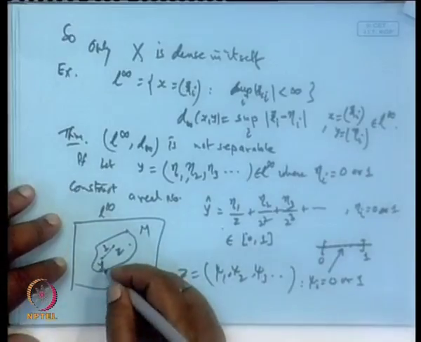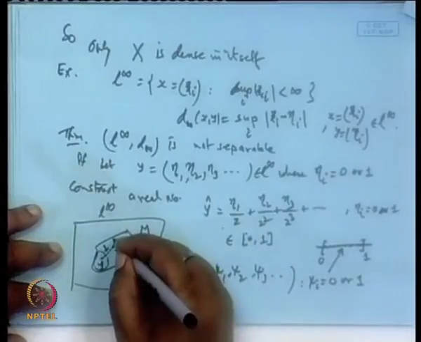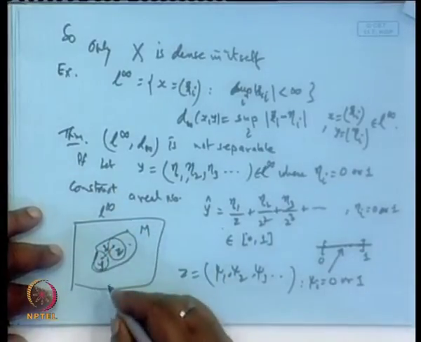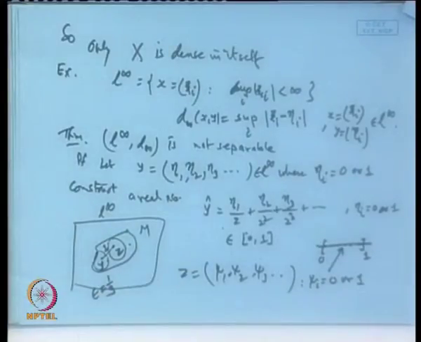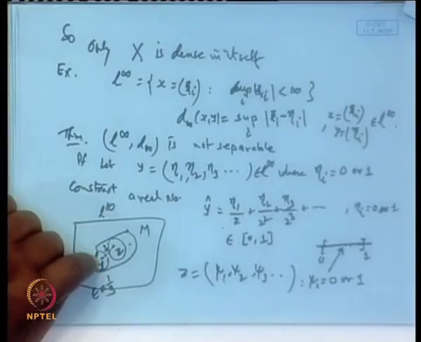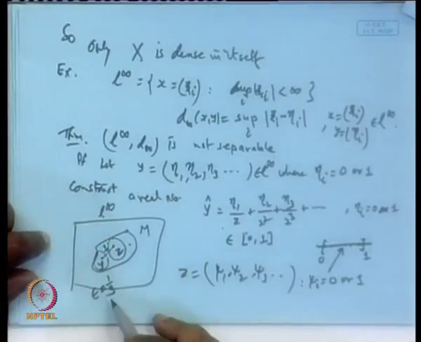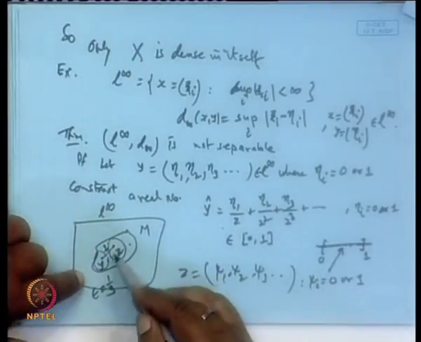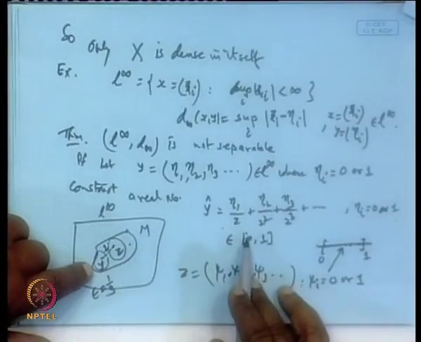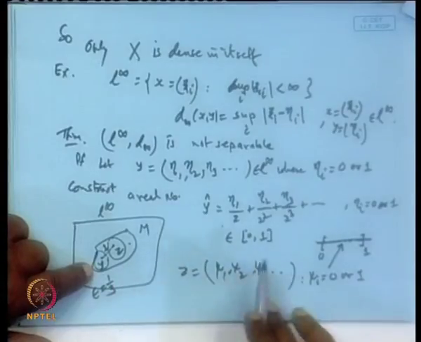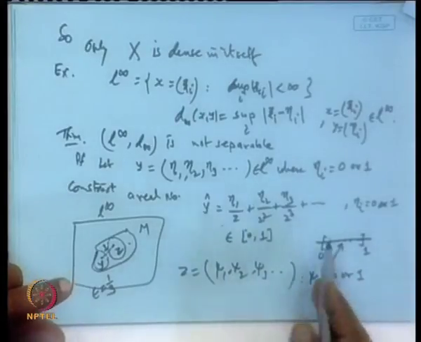Okay. Now, let us draw a ball around the point y and around the point z with a radius of 1 by 3. If we draw a ball around the point y with a radius 1 by 3, and a ball around the point z with a radius 1 by 3, then they are disjoint balls. Now, these y and z are points in L infinity, with corresponding points in 0, 1 and vice versa.